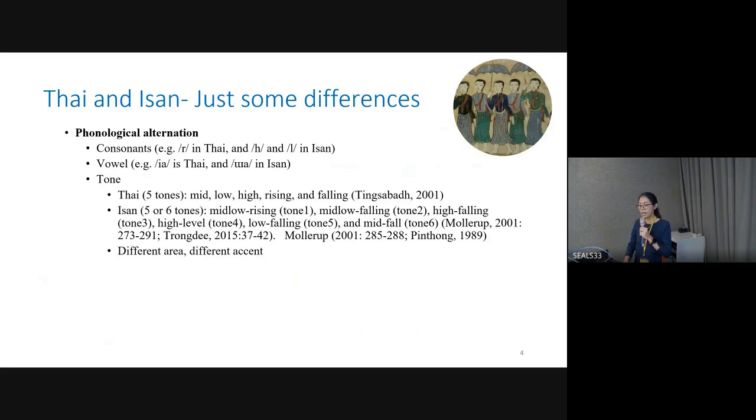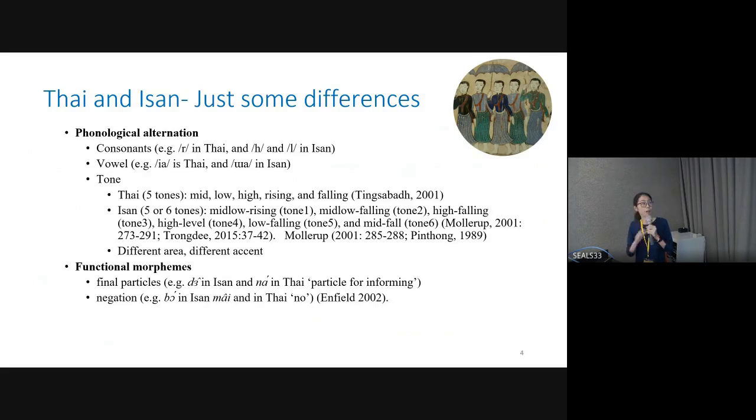And for functional morphemes, I think I switched these, Isan and Thai. Here, this should be Thai, and here it should be Isan. For the final particle, if they use one in Isan, Thai will use na. And for negation, Isan uses bo, but Thai uses mai for expressing the word no.